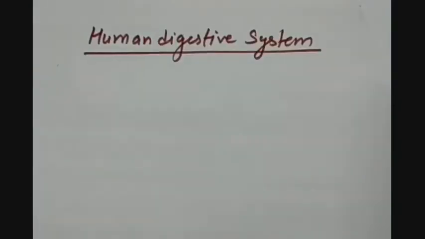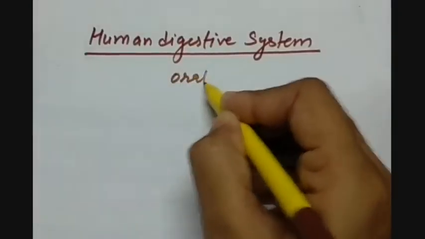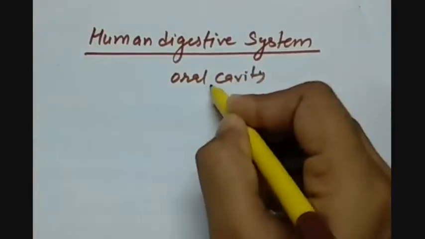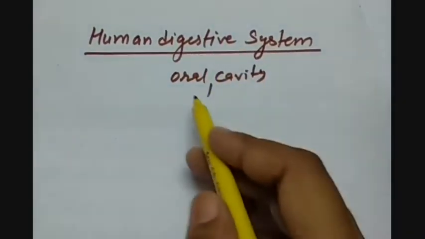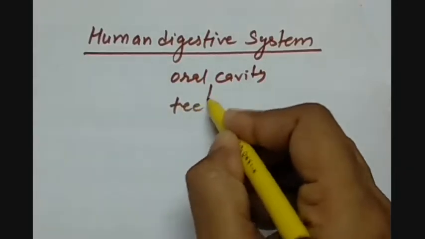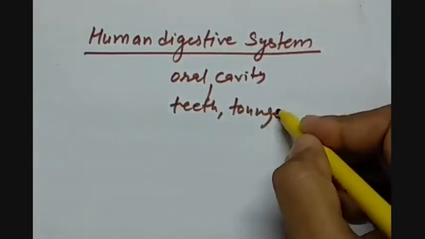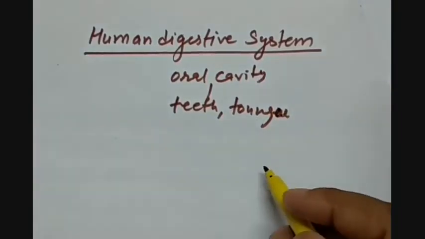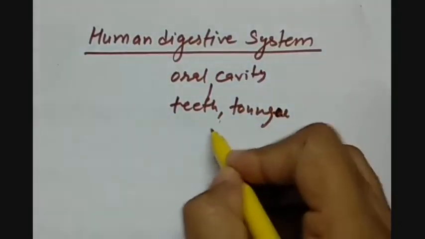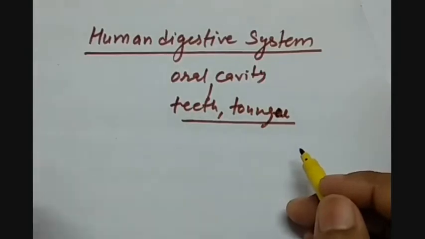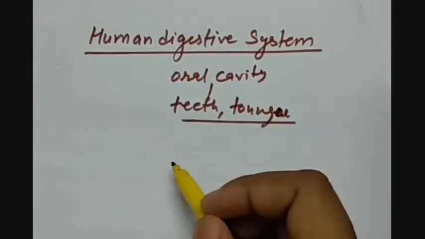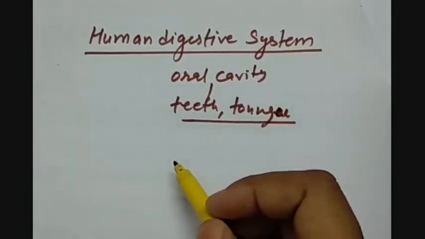At first we have the oral cavity. What is present in the oral cavity? Here we have the teeth and tongue, which provide a uniform texture to the food, and this is the physical change which is happening with the food. But chemical changes are also happening. A small portion of digestion is taking place here in the oral cavity.